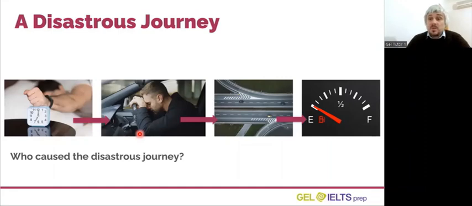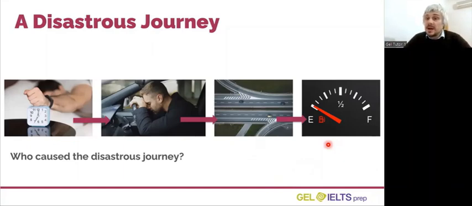30 minutes later, his wife said, "I think this is our exit. You should turn off here." He ignored her, but it turned out she was right. They had to drive for another hour to the next exit. Then Simon took a shortcut to try and save time, but they ended up totally lost, and the car ran out of petrol. By the time he had filled up the car, they were 3 hours late and they had missed the wedding.